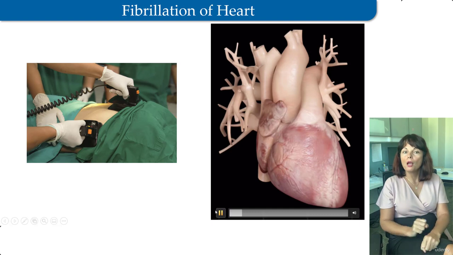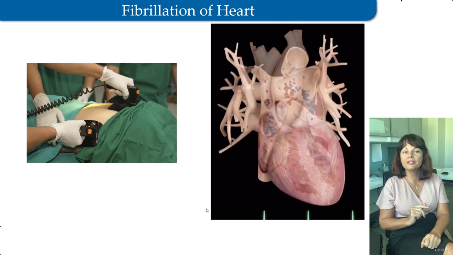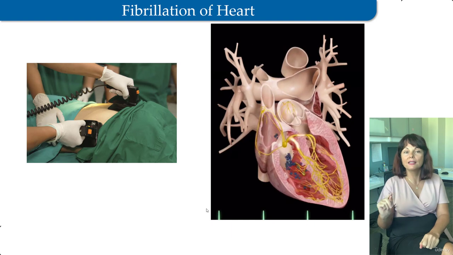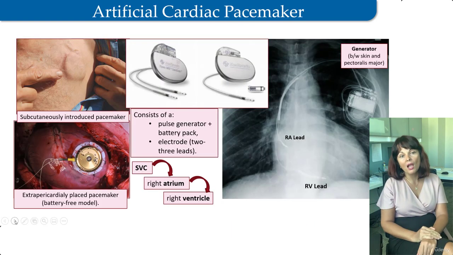The shock causes cessation of all cardiac movements, and a few seconds later the heart may begin to beat more normally. In some people with a heart block, installation of an artificial cardiac pacemaker may be necessary in order to generate the rhythmic impulses and stimulate the cardiac contraction.